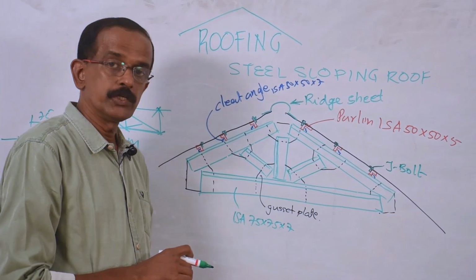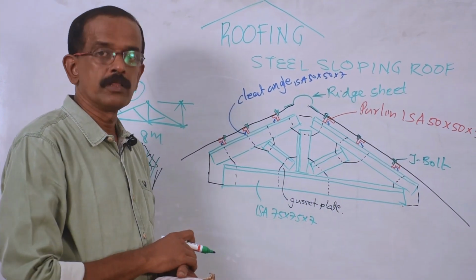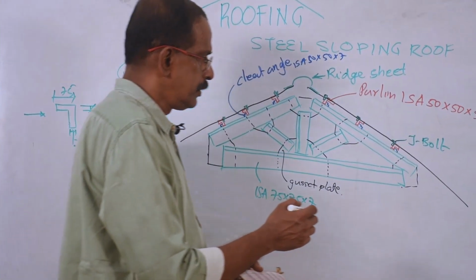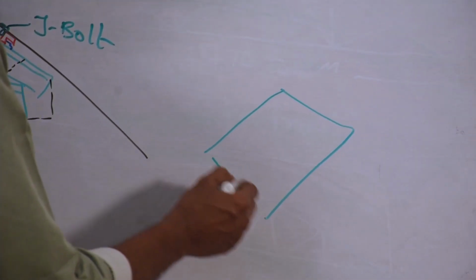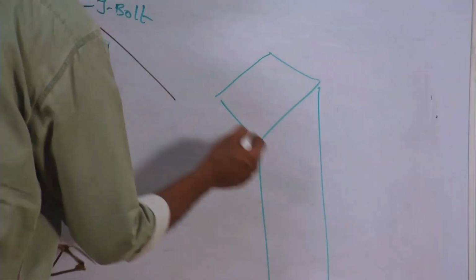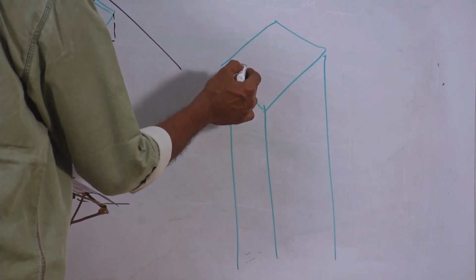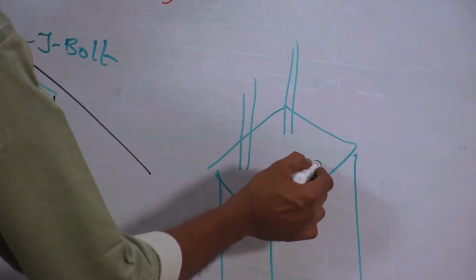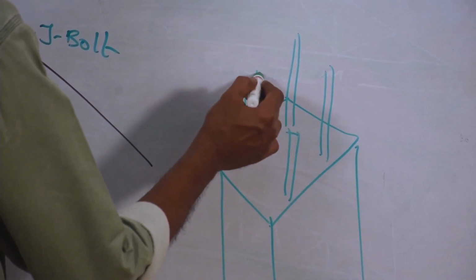Next, we have to show how it is fixed on the wall or columns. During the construction of the column, say a concrete column, at the top there will be 4 bolts projecting outward like this.